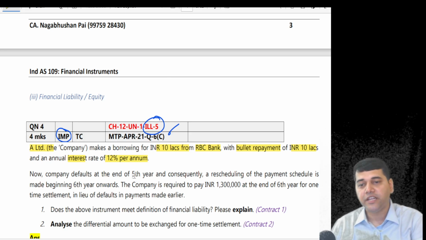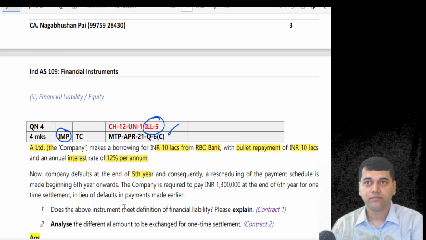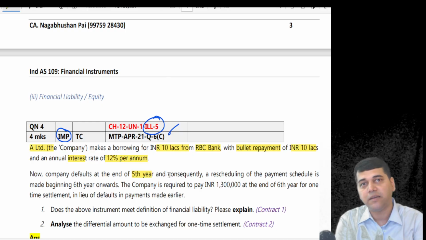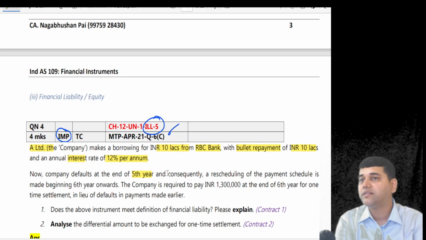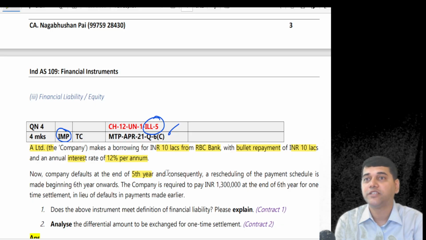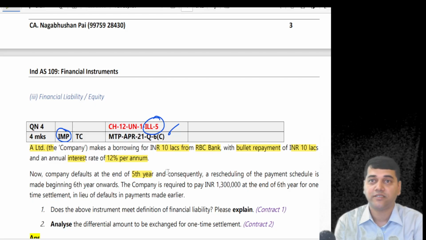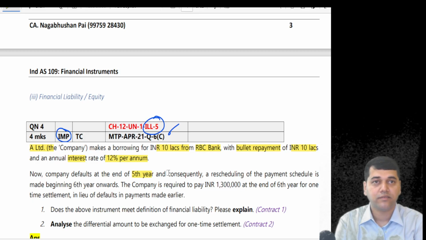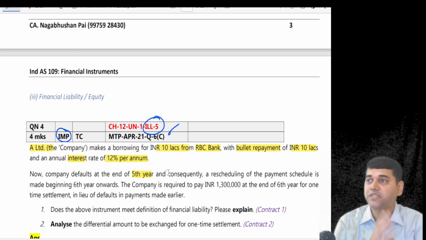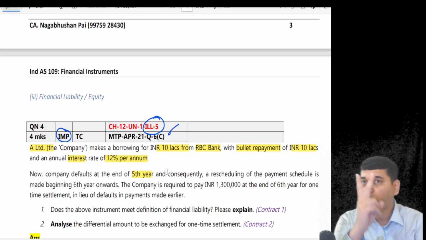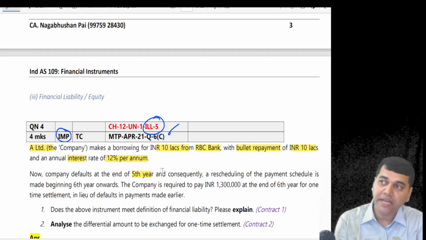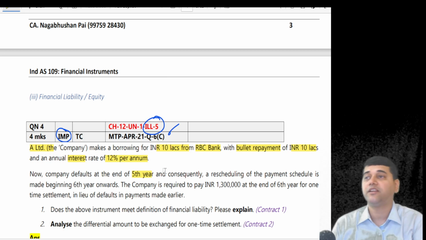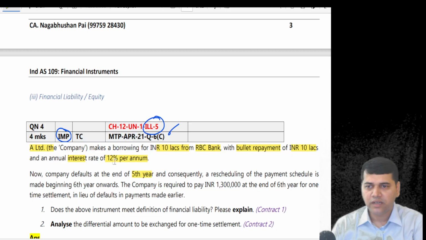Now the company defaults in the 5th year. It has been paying interest every year. On day one, is it a financial liability? Yes. Why? Contractual obligation for what? Which cash? How many streams of cash payments are there? Two streams of payment. One, they have to pay interest every year. Then they have to pay a one-time principal payment at the end of the 5th year, or whatever.